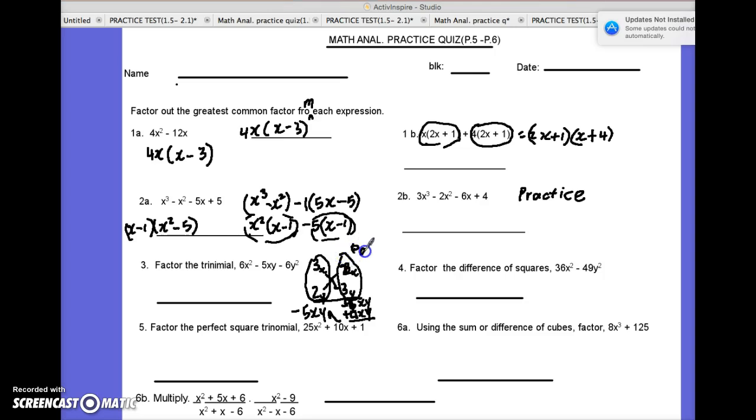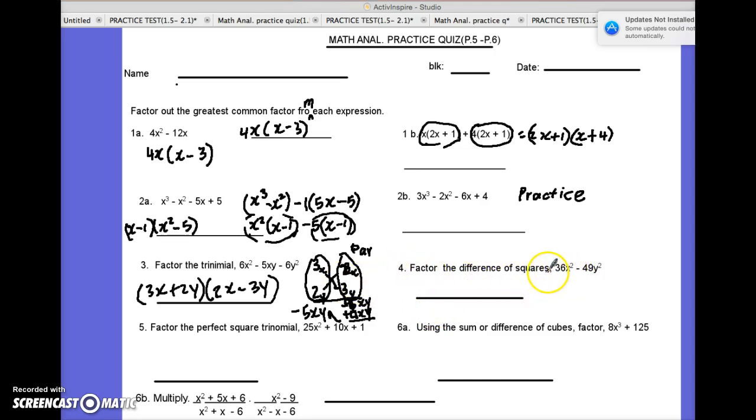So this will go in one parenthesis, and this will go into another parenthesis. So here comes the factoring. It's going to be 3x plus 2y times 2x minus 3y. Okay, how about this one?